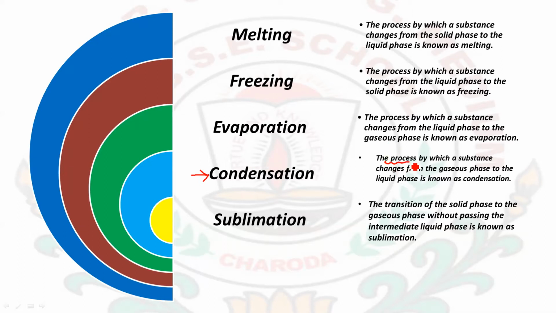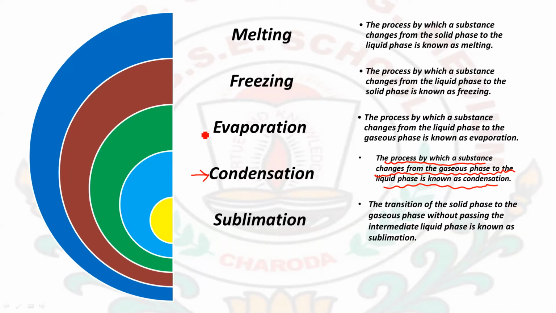The process by which a substance changes from gaseous phase to the liquid phase is known as condensation. As in melting and freezing, as we were increasing the temperature, melting was happening, and as we were decreasing the temperature, freezing was happening.